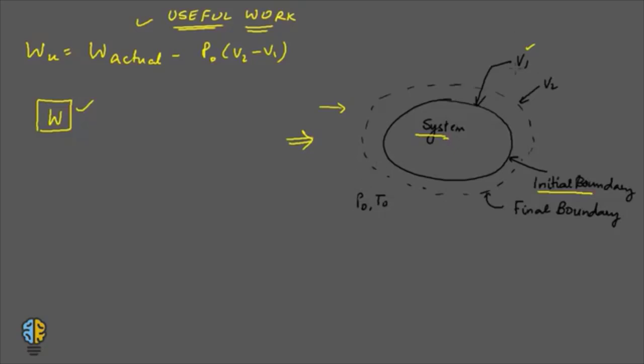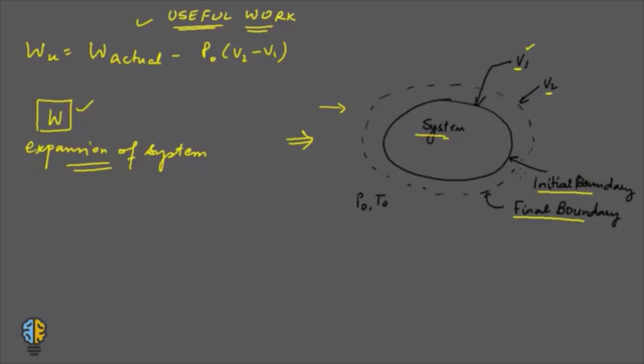Initially the volume was V1, the final volume becomes V2. So you have a new boundary that we call a final boundary. So this is basically the expansion of system, or you can say expansion of surroundings as well.